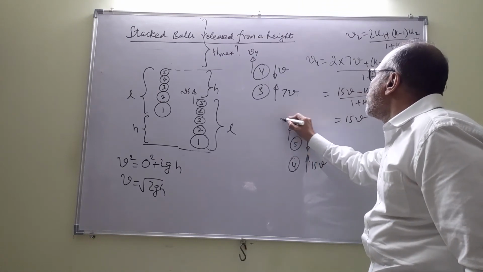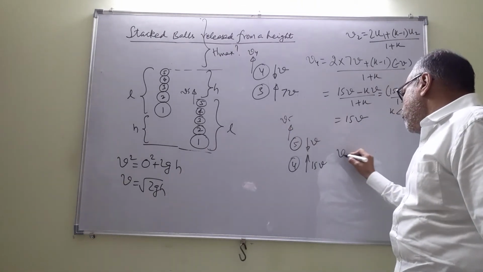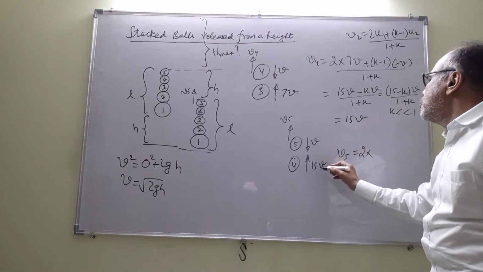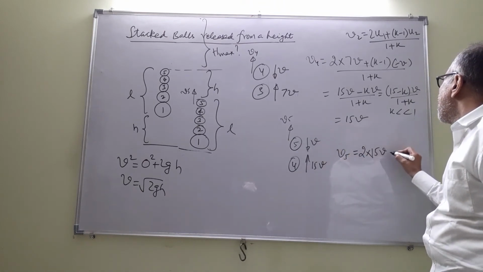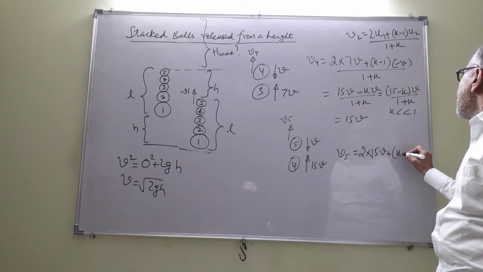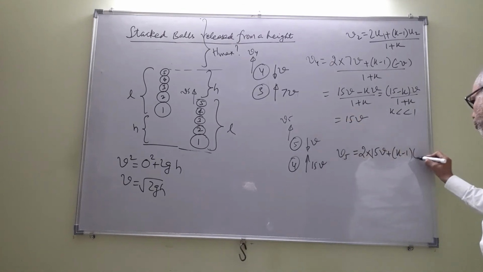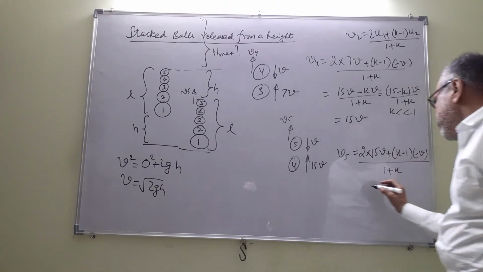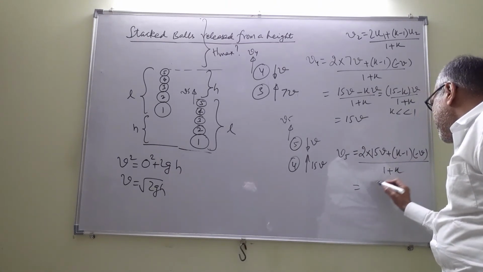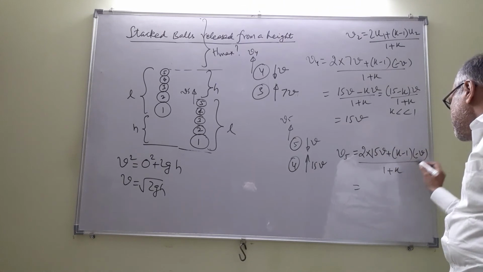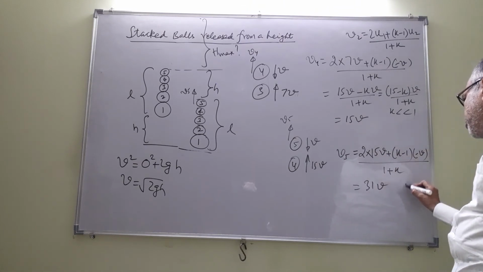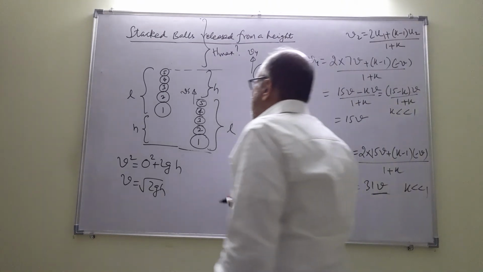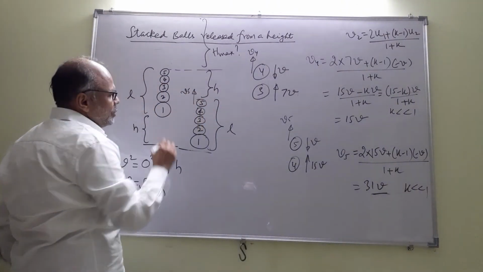We wish to find what is v5. v5 would be equal to 2 into u1, that is 15v, plus k minus 1 into minus v, by 1 plus k. So that will get approximated to 30 plus 1, 31v. After making the approximation k much less than 1, it will be 31v. So this v5 is 31v.